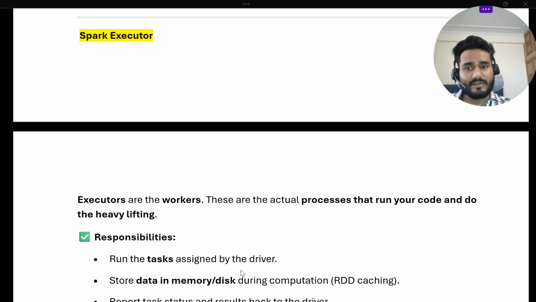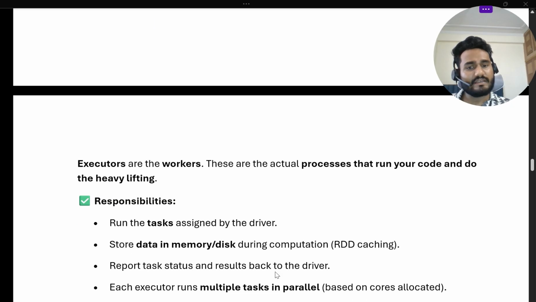What are the responsibilities of an executor? Run the tasks assigned by the driver. The driver takes the job and assigns tasks to each executor. Then store data in memory or disk during computations, like caching and persisting, which is done by the executor.